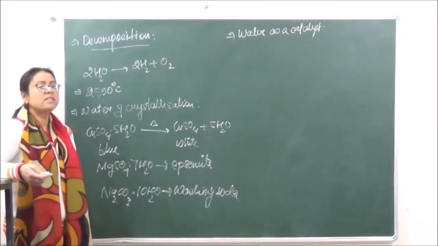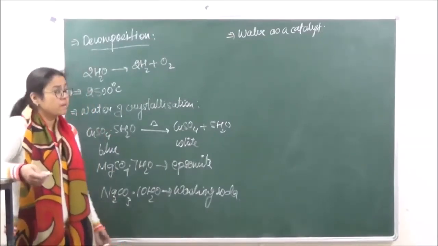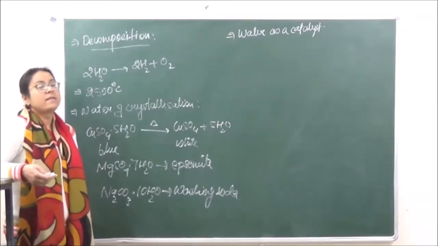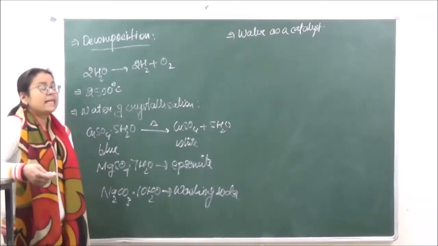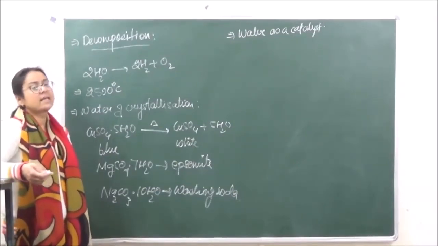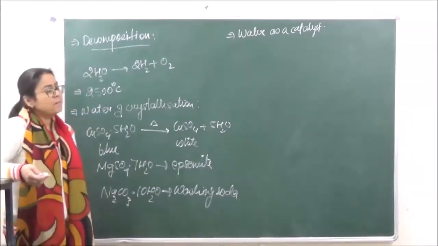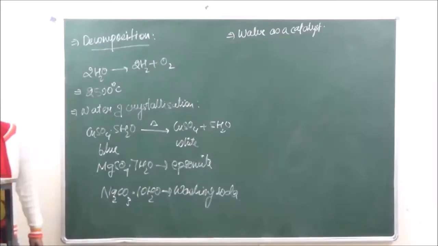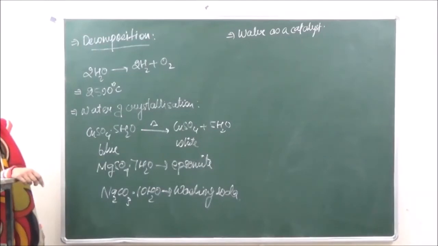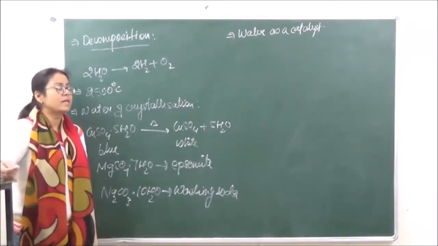Similarly, the bleaching action of chlorine will also only take place in the presence of water. If there is no water and we are taking dry chlorine, then bleaching action does not take place. In a similar way, sulfur dioxide will also only bleach in moist conditions. So there are many reactions which can only take place in moist conditions. Therefore over there water is going to be used as a catalyst.